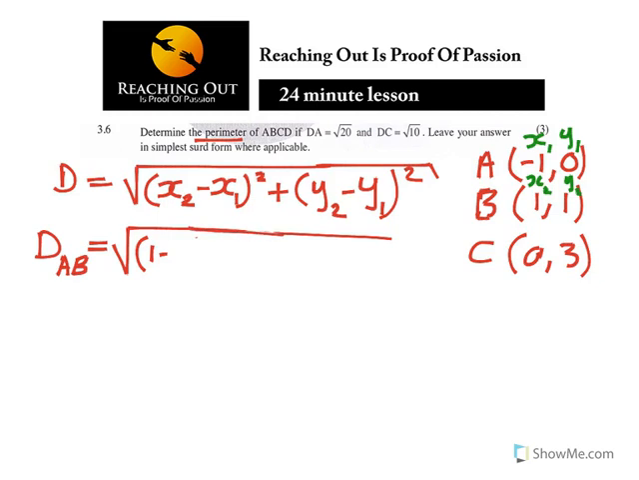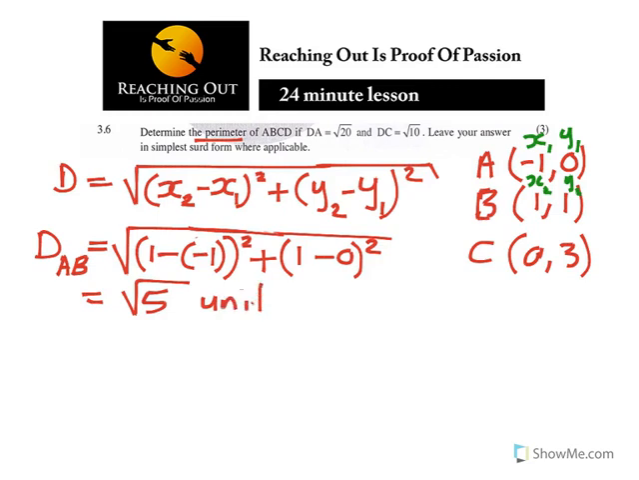If you look, my x2 is 1, my x1 is 1, so it's 1 minus 1 squared plus my y2 is the one which is 1 minus 0 squared. So I was using the wrong value there. If you multiply that, you are going to get square root of 5, so it's 5 units.